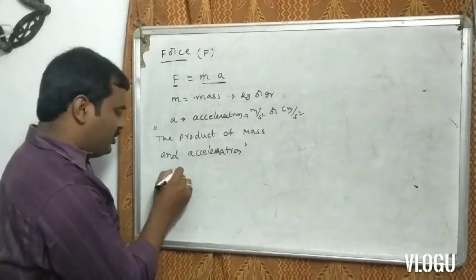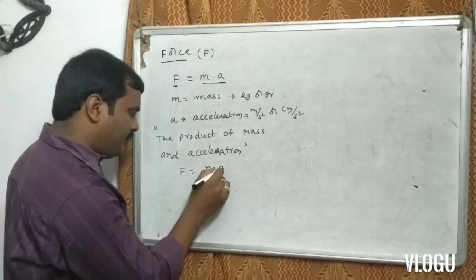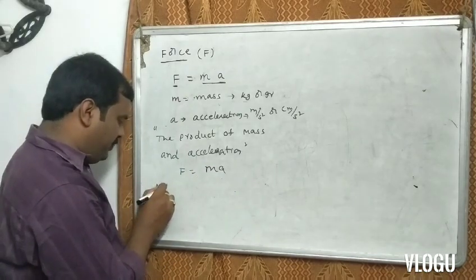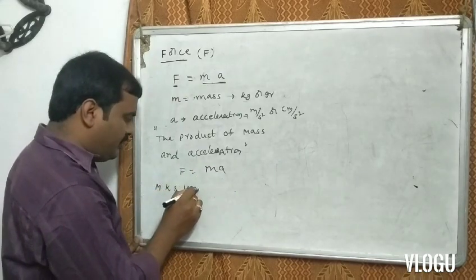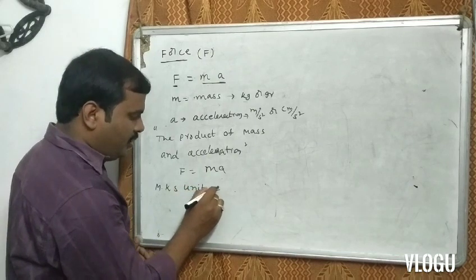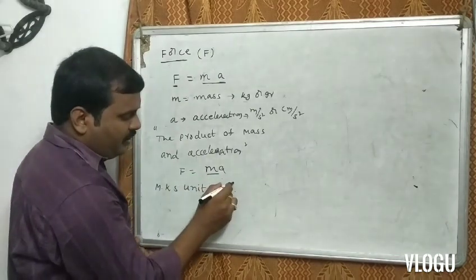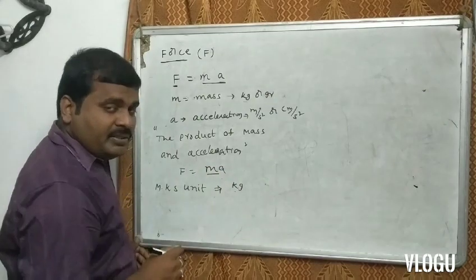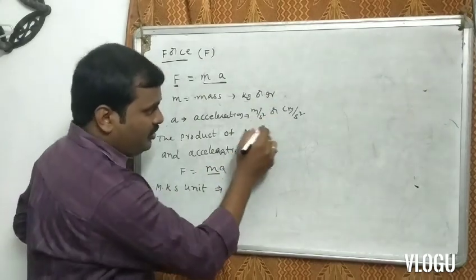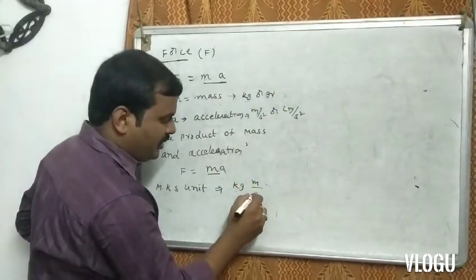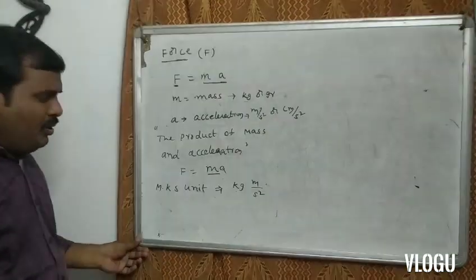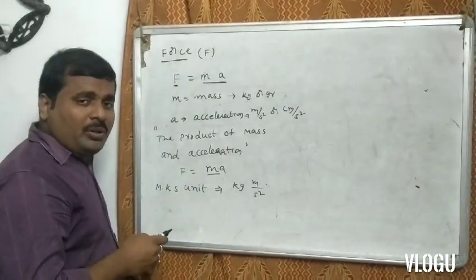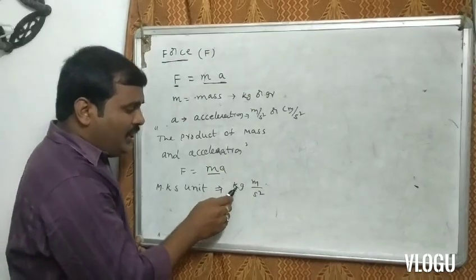Now the unit of force, F equal to ma. In mks units, mass is in kg and acceleration is in meter per second square. So what is the mks unit of force?